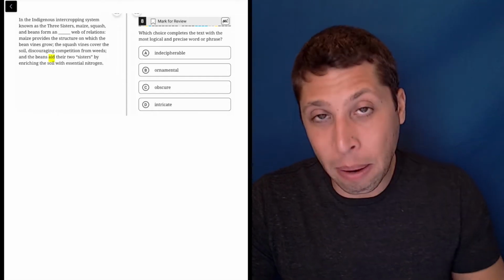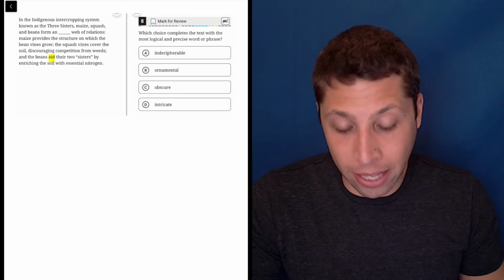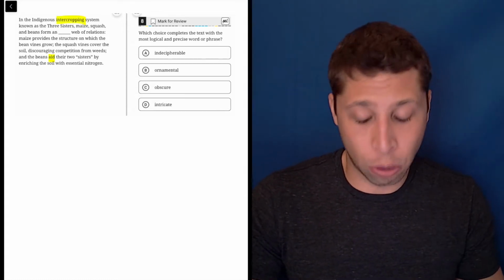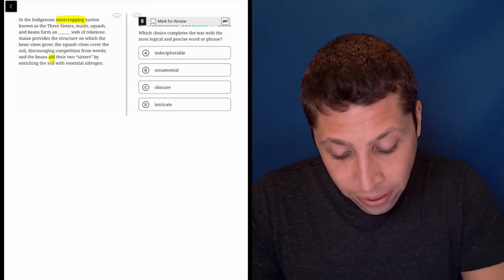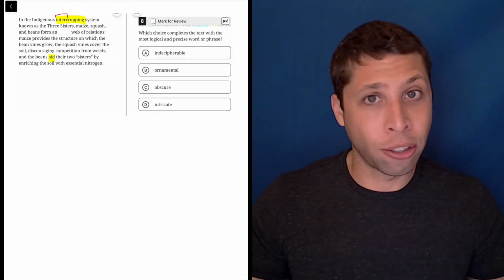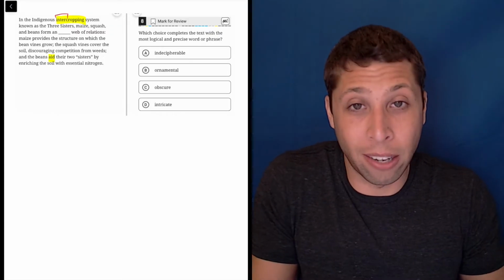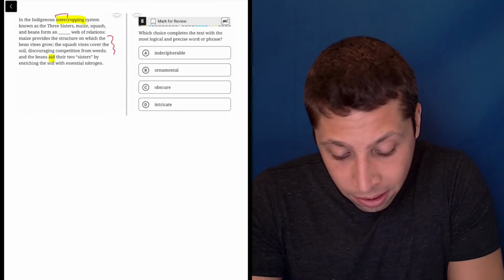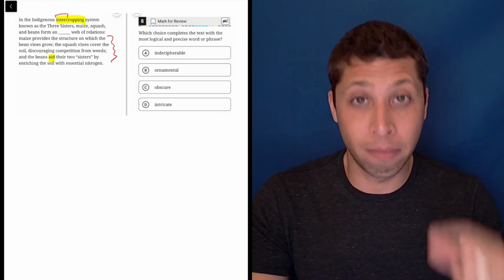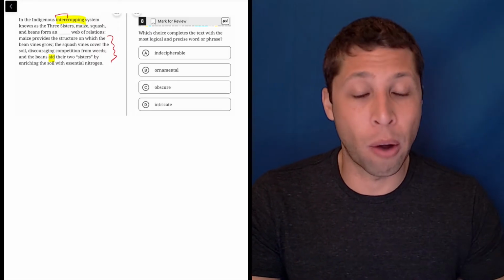So aid is maybe the most clear word here, but I'm just using a couple of ideas. I don't know what intercropping is. I've literally never heard that word before this question, but I do know the prefix inter means together, like international means all the countries together. So the prefix here helps me. Plus this description, even if no particular word or idea jumps out as being super important, altogether they're basically saying these crops somehow work together.